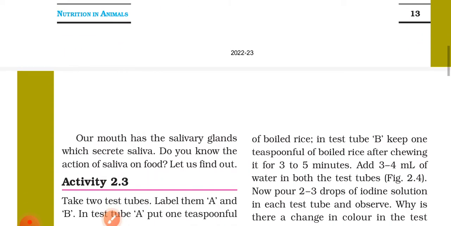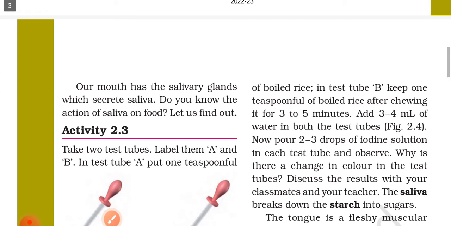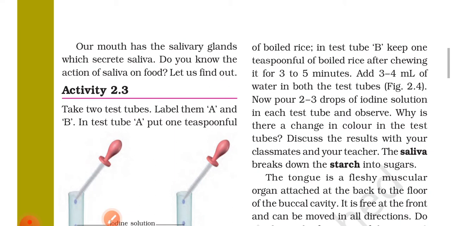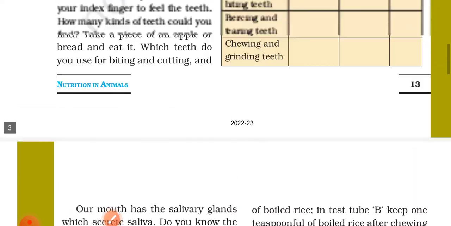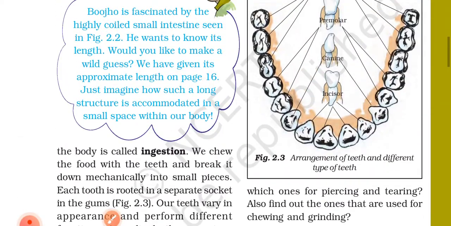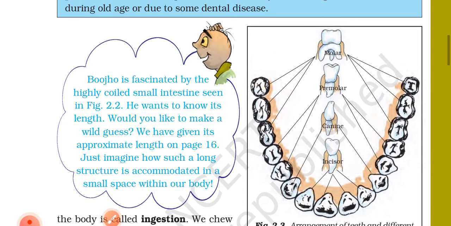Our mouth has the salivary gland which secretes saliva. Do you know the action of saliva on food? Let us find out. यहाँ फिगर 2.3 में 4 टाइप ऑफ टीथ को शो किया गया है: मोलर, प्री मोलर, कैनाइन्स एंड इंसीजर।